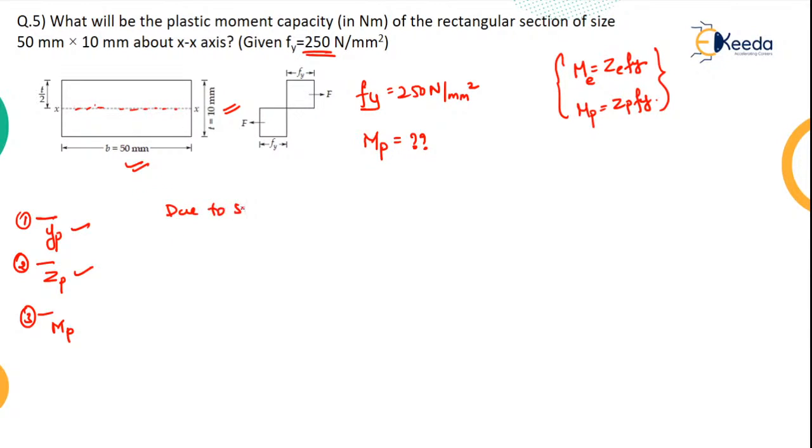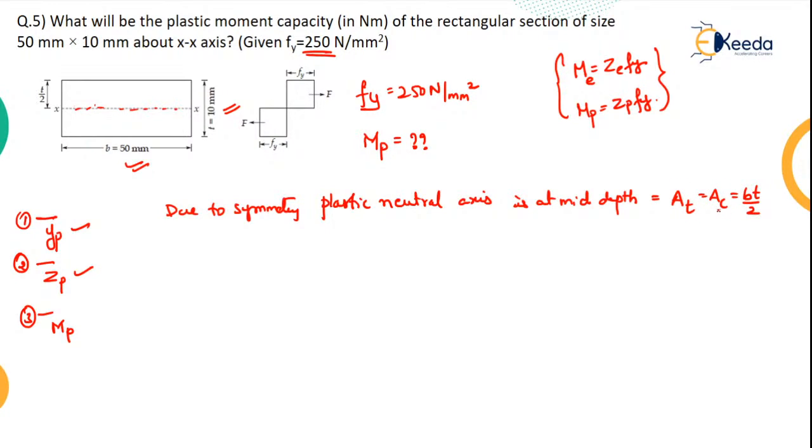So due to symmetry, the plastic neutral axis is at mid depth, right? So your AT will be equal to AC will be equal to BT by 2. Here instead of depth they have given us thickness. So this force will be how much?